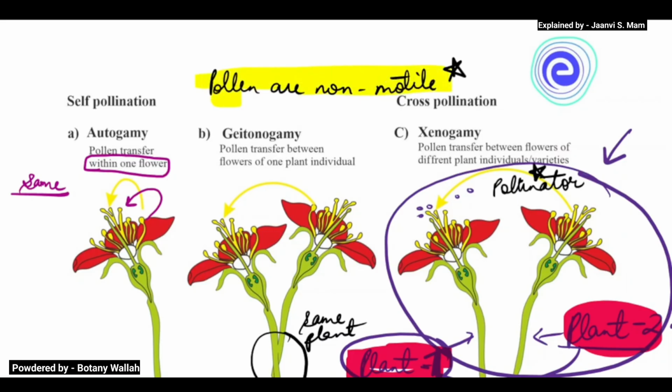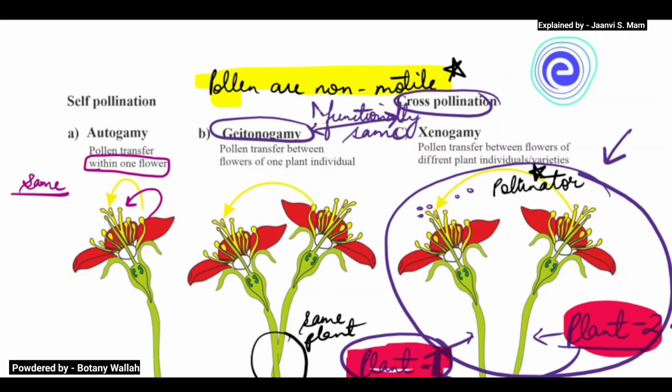So both cross pollination and geitonogamy are functionally the same. Why functionally the same? Because both are using pollinators for the transfer of pollens.